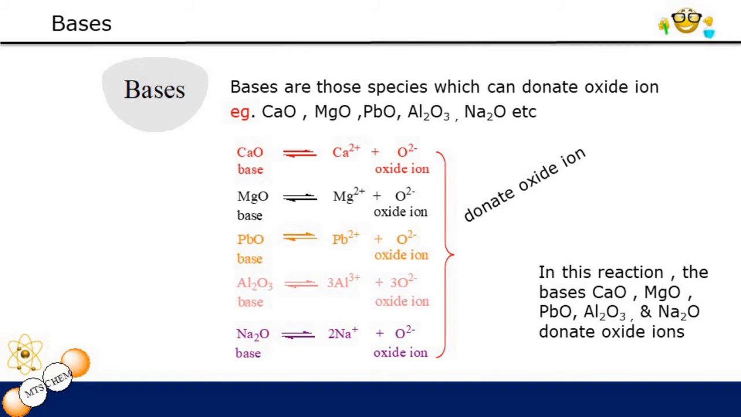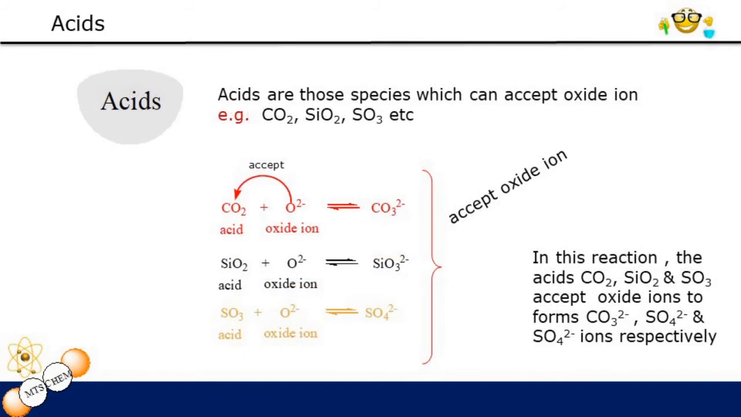In contrast, what is an acid? According to this concept, an acid is something that can accept an oxide ion. Examples are CO2, SiO2, SO3, etc. These are examples of acids and they will accept an oxide ion.